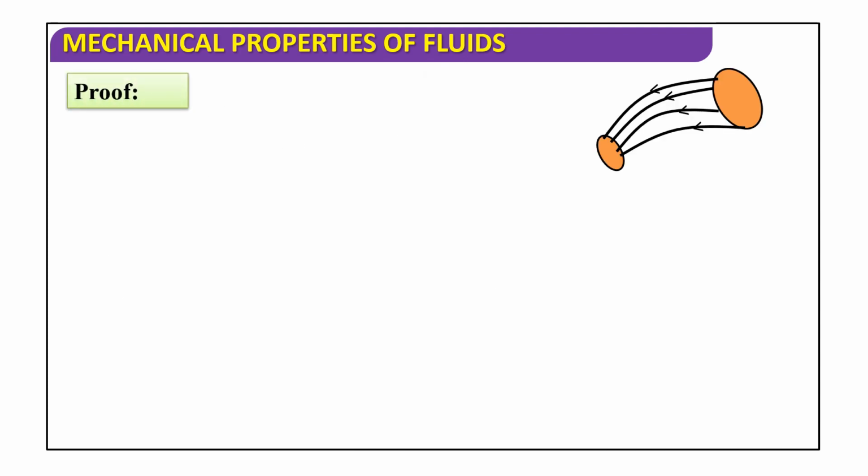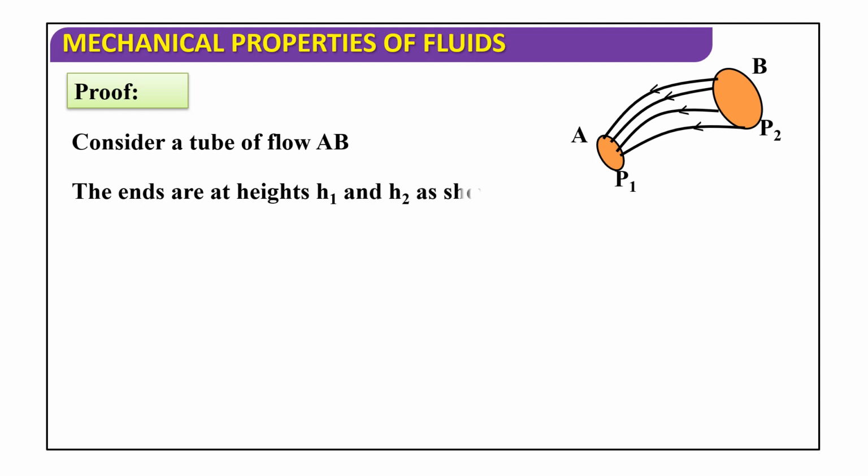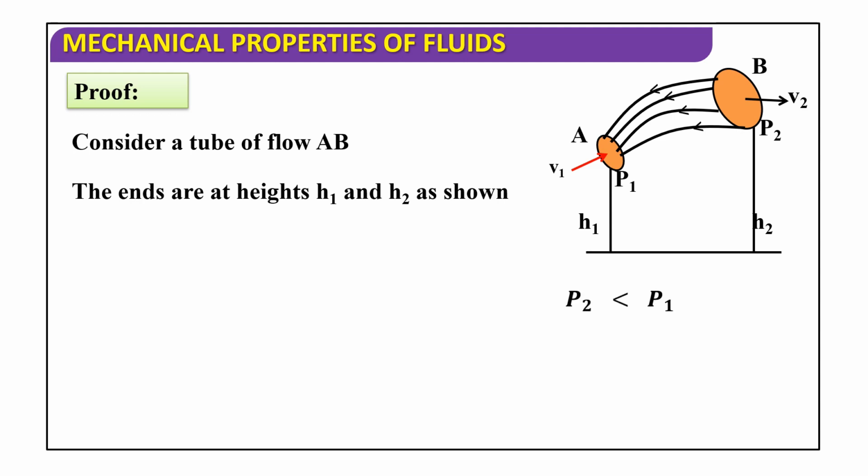Now we will discuss the detailed proof. Consider a tube of flow AB. This is the tube of flow AB. Here the ends have pressures P1 and P2 at heights H1 and H2 as shown in the figure, with velocities V1 and V2. P2 is less than P1, V2 is less than V1.